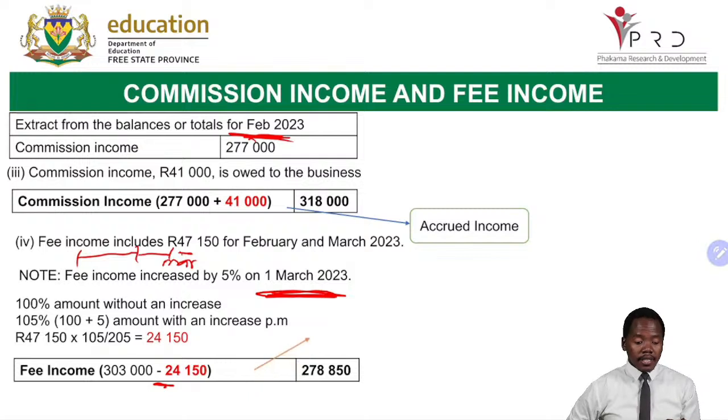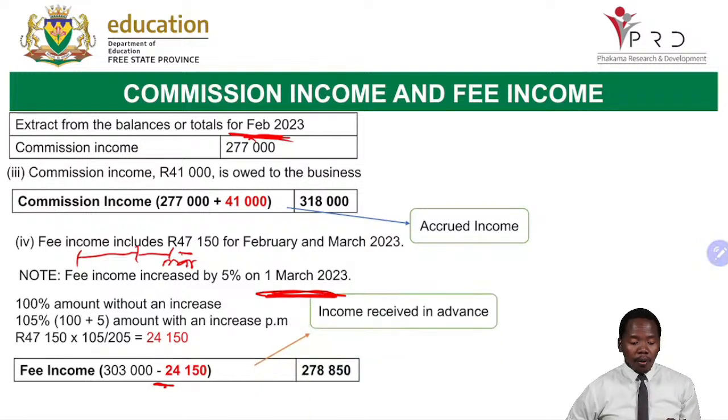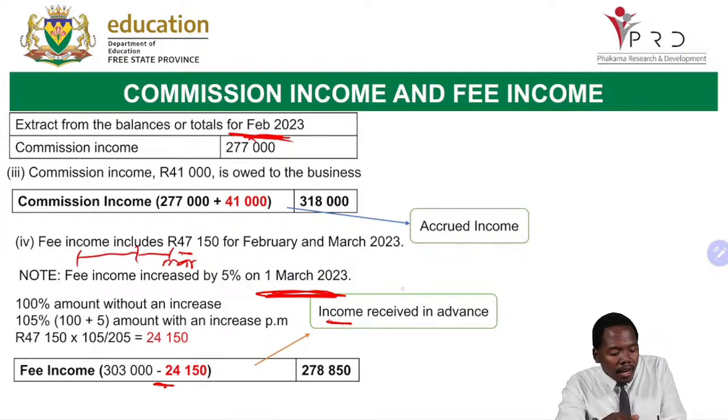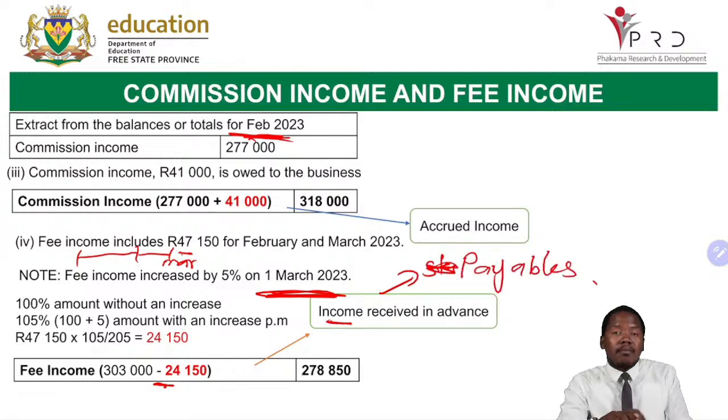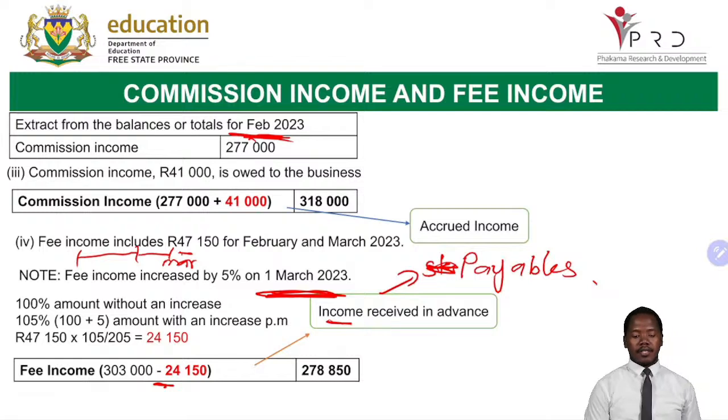Now, let us remember, what is 24,150? Where are we going to record it? We are going to record it as the income received in advance. Meaning, where do we record this? In our statement of financial position as what? As our payables, trade and other payables. Okay, it goes under current liabilities, trade and other payables, in the statement of financial position.